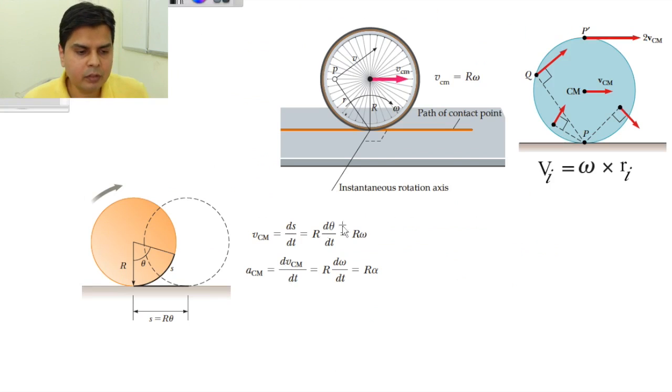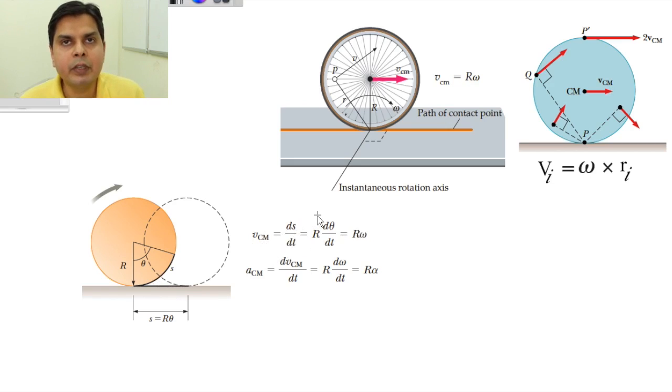Let's discuss in detail what is the condition for rolling. You see, in rolling, what is happening? The point of contact does not have any velocity at this instant, so this distance r will be the same as this r theta. That is, when you are rolling, this arc will completely cover this straight line. So you will have VCM equal to ds by dt equal to r omega. That is the condition for rolling.